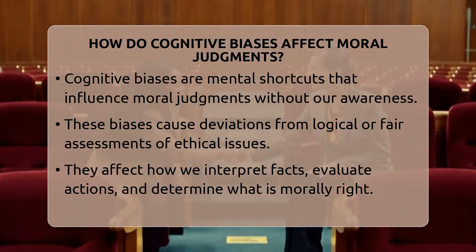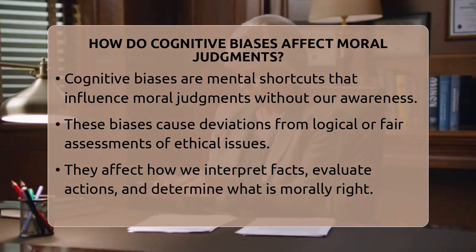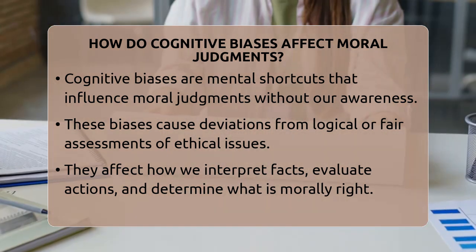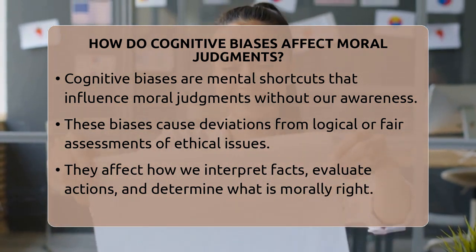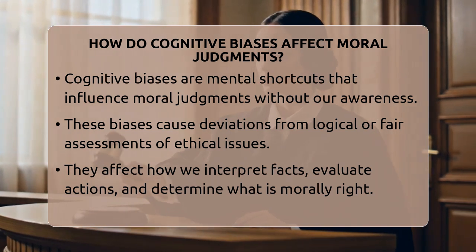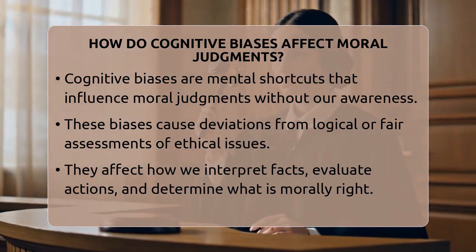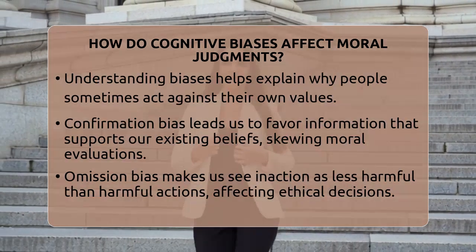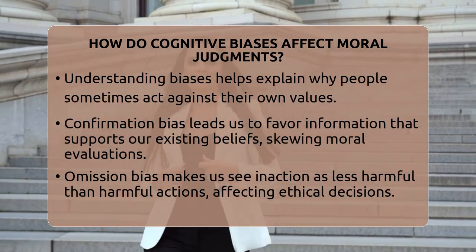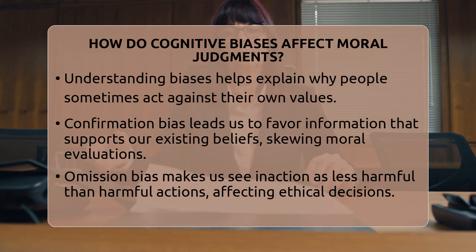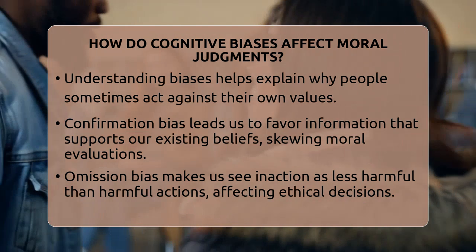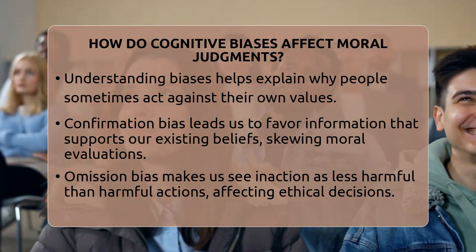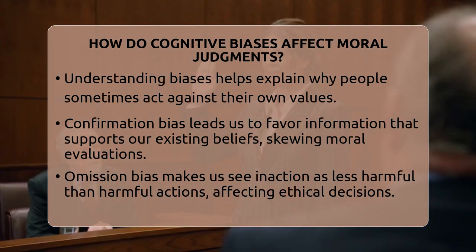In moral psychology and ethical living, understanding these biases helps us see why people sometimes act in ways that seem inconsistent with their values. For example, someone might believe honesty is important but overlook dishonesty if it benefits them. That's because biases can hide the true impact of our choices. During ethical decision-making, we often weigh values, principles, and possible outcomes. But biases can interfere by making us focus only on information that supports our preconceptions.